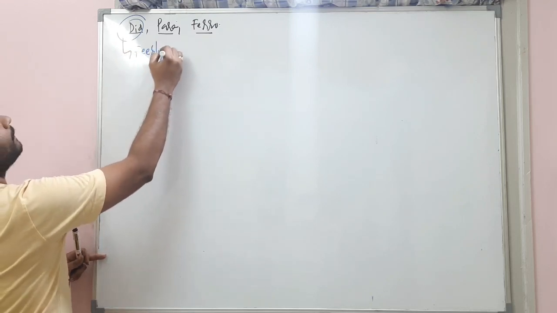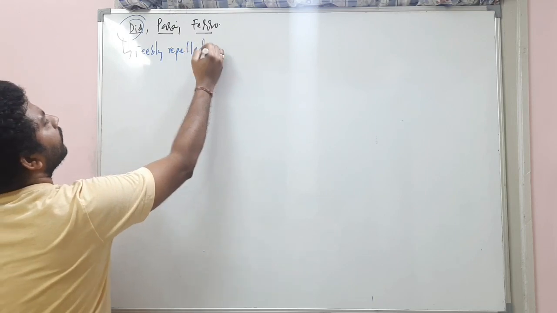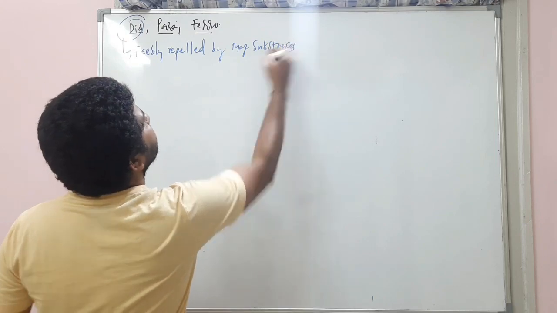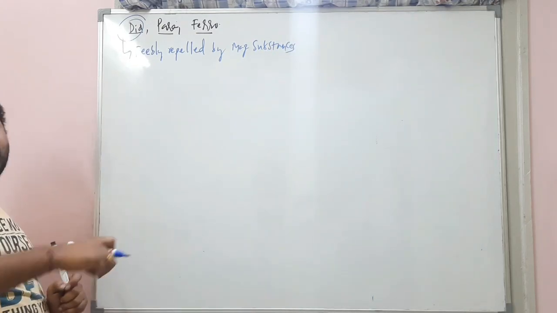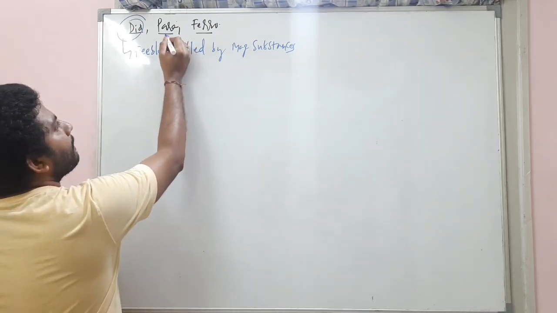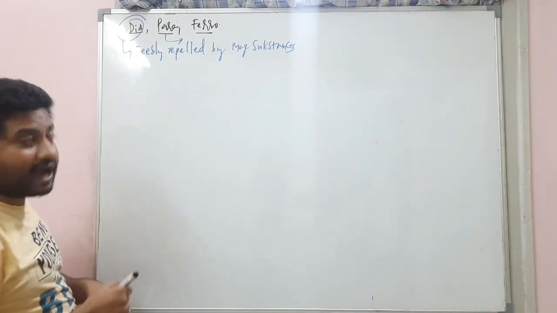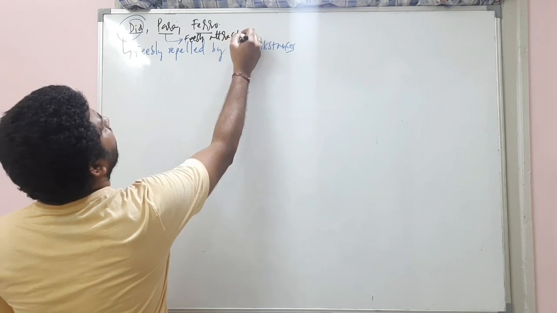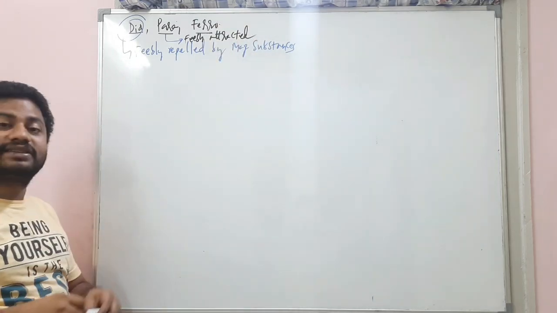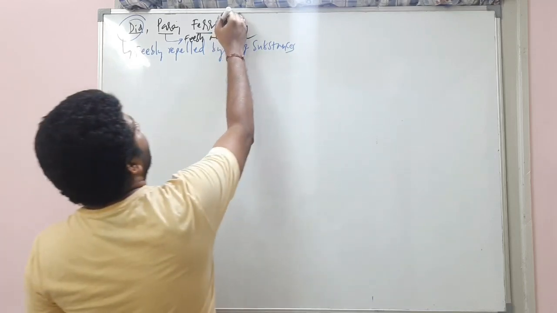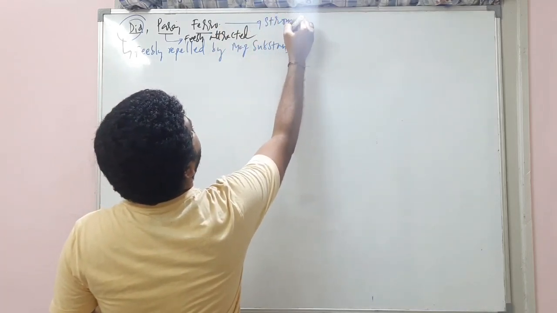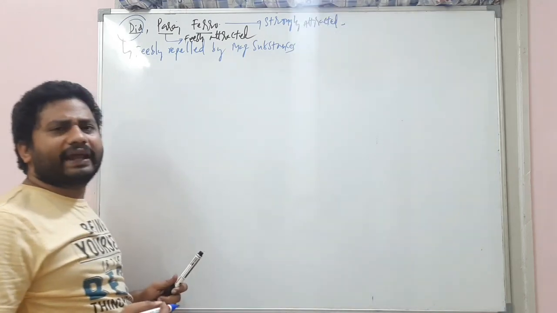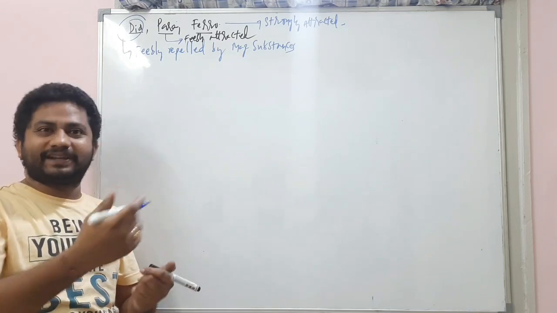feebly repelled by magnets or magnetic substances. Whereas paramagnetic substances, my dear students, listen, they are feebly attracted by magnetic substances or the magnets. And these ferromagnetic substances are strongly attracted by the magnets or the magnetic substances.